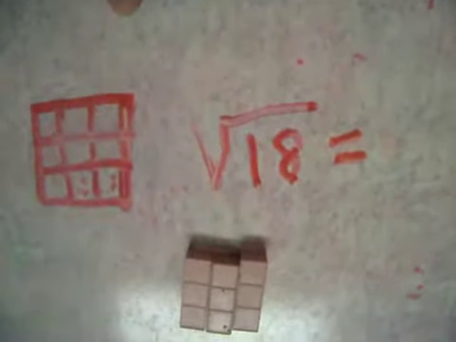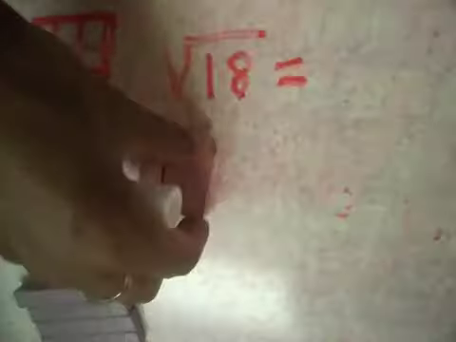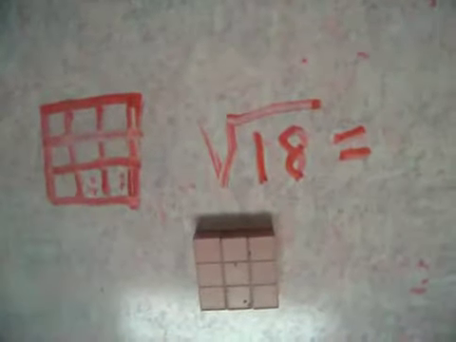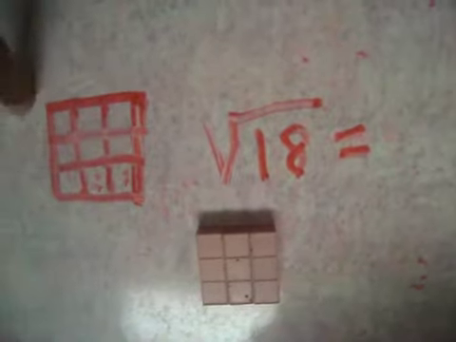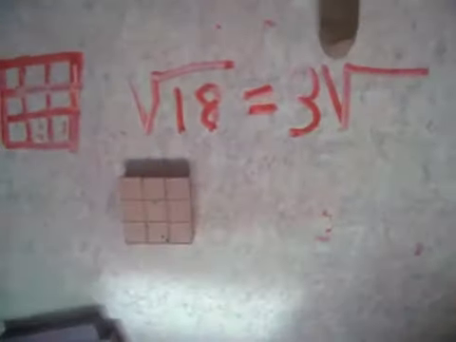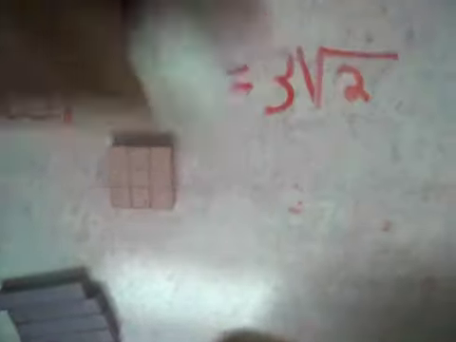How many is that? 2, 4, 6, 8, 10, 12, 14, 16, 18. Excellent. 18. So now I'm going to say square root of 18 is how many square roots of 2? Count. That's my question to you. Just count on one side. 3. 3 what? Say it. 3 square roots of 2.